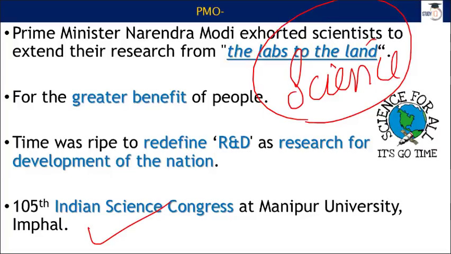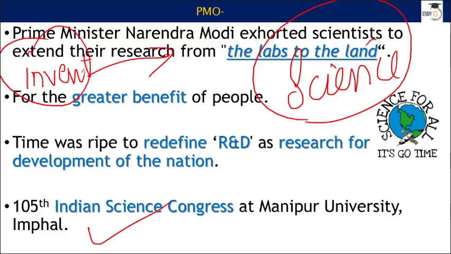When I say invention and innovation, scientists do invent many different things in their labs. When they are working on, say for example, how to clean water, they have to keep in mind the necessity of the common man in our country. Of course they do, but now they have to make it a scientific social responsibility, as said by the Prime Minister. Just like corporate social responsibility, this is scientific social responsibility.